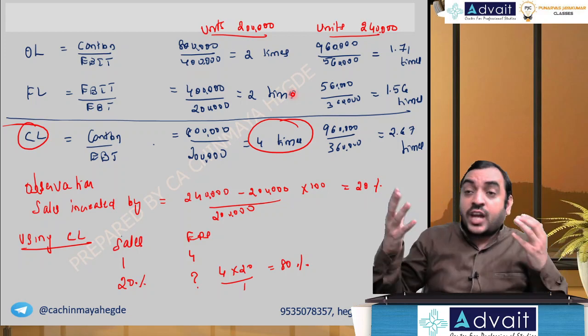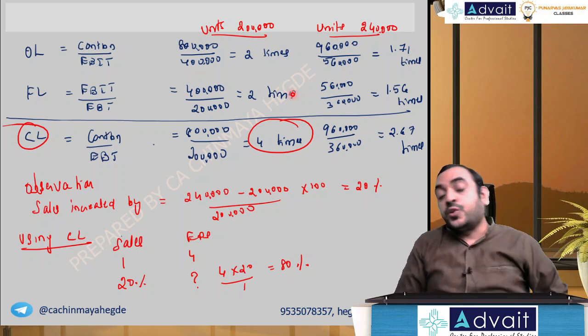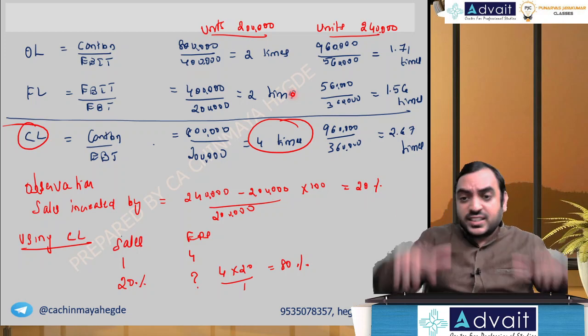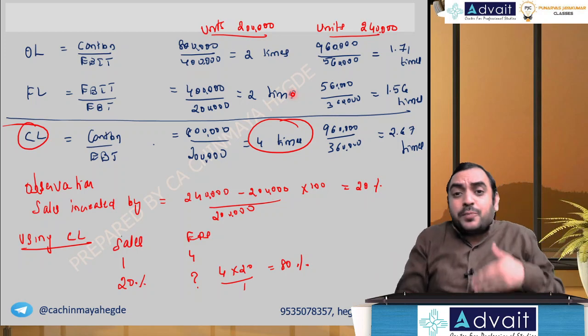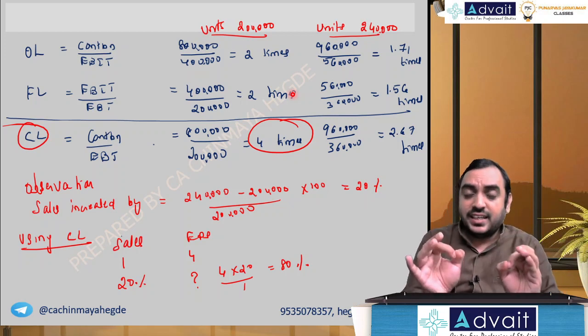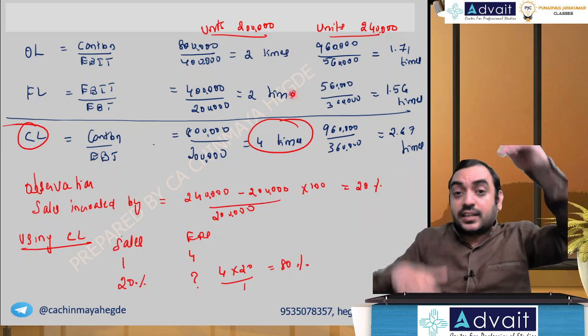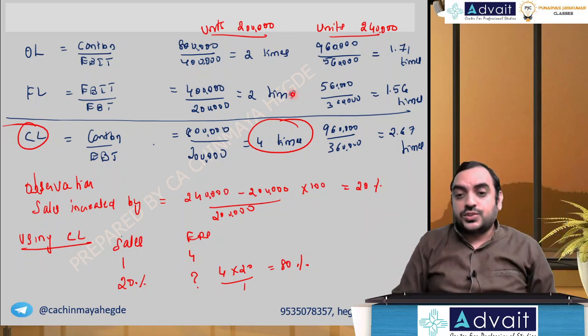Your rent I have to pay, salary I have to pay. As you produce more and more units, your risk will come down because you can pay your fixed expenses and your interest cost easily. Basically, when the volume increases, the risk will reduce.